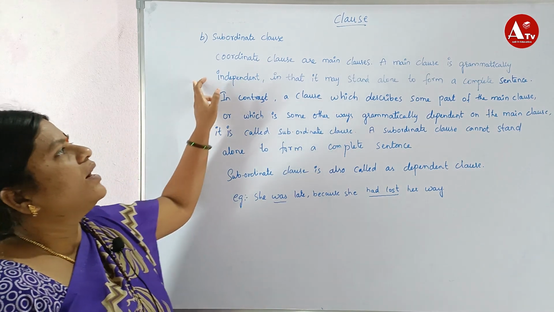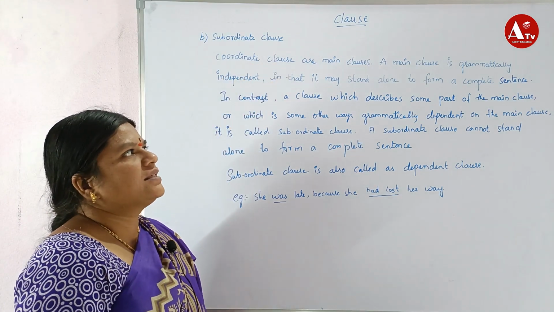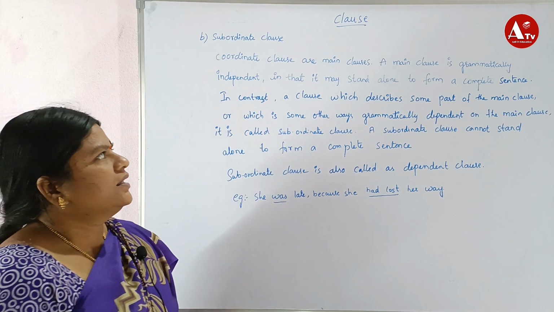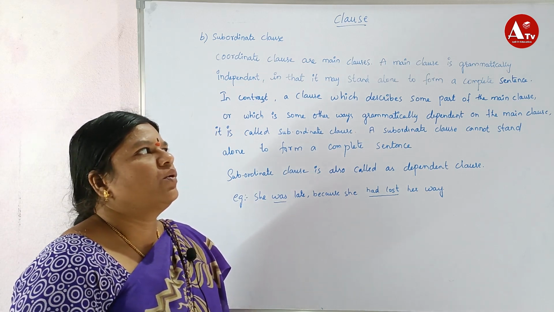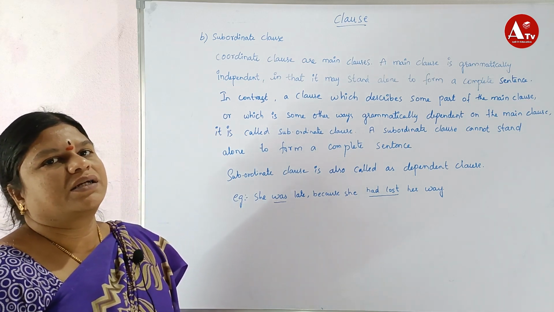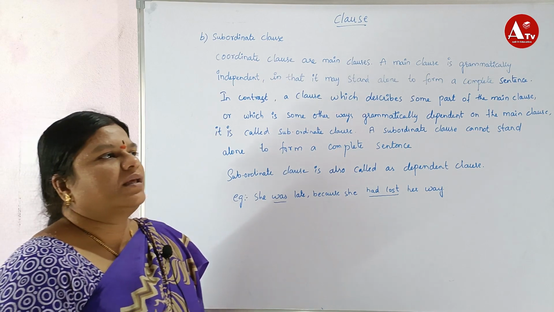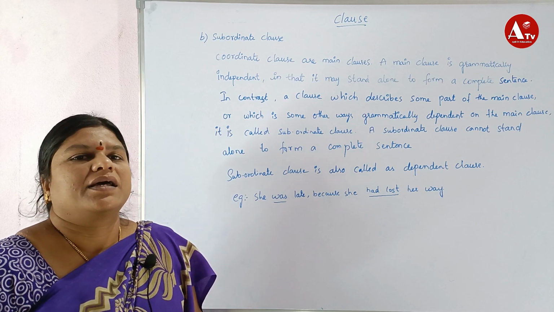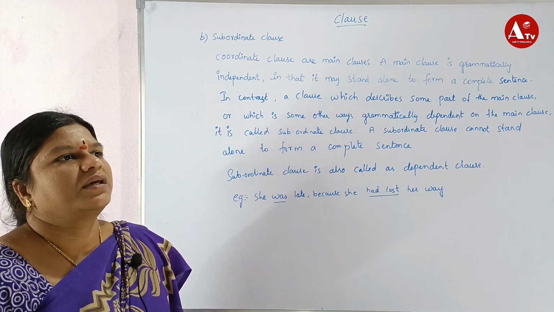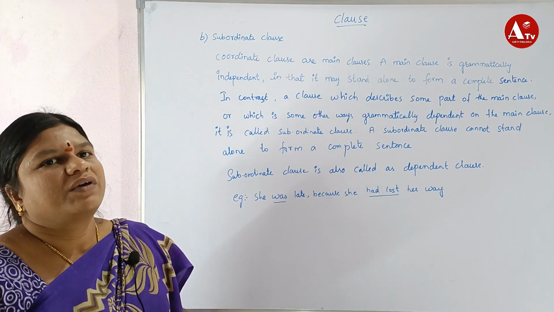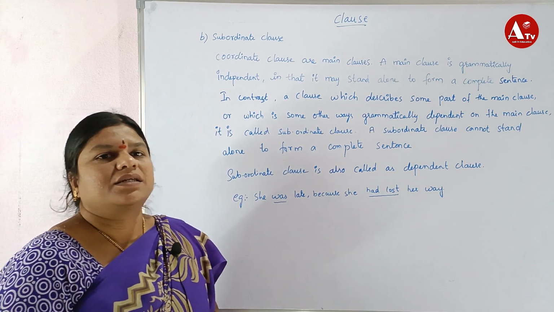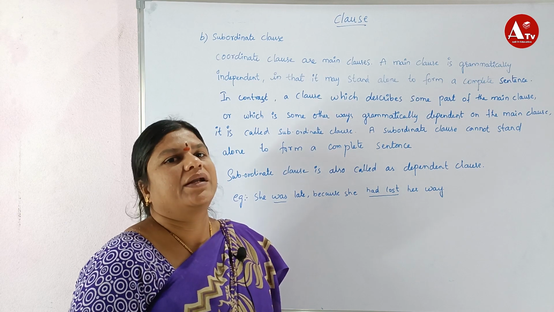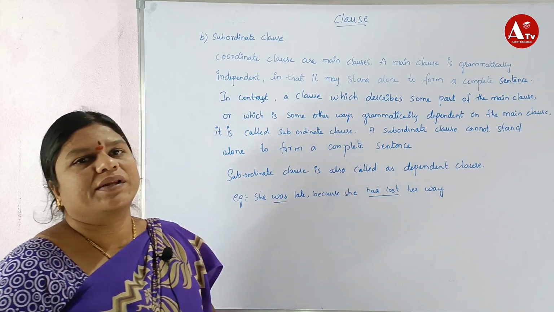Coordinate clauses are made of main clauses. A main clause is grammatically independent in that it may stand alone to form a complete sentence. In the independent clause it stands alone, so it is called a main clause. When it comes to the subordinate clause, it is dependent upon another independent clause, and that's why it is called a subordinate clause.